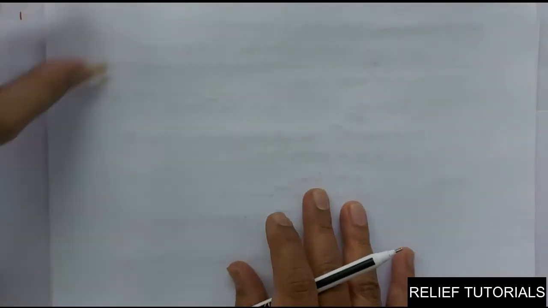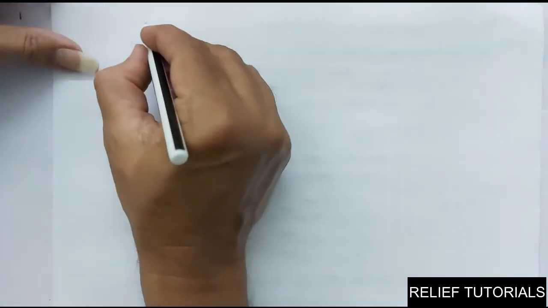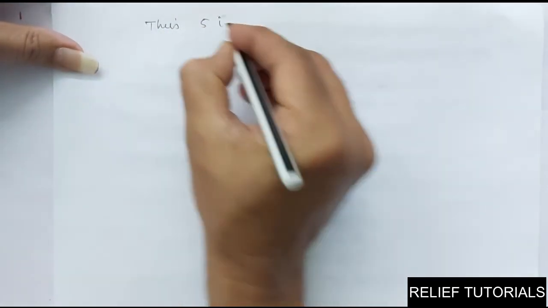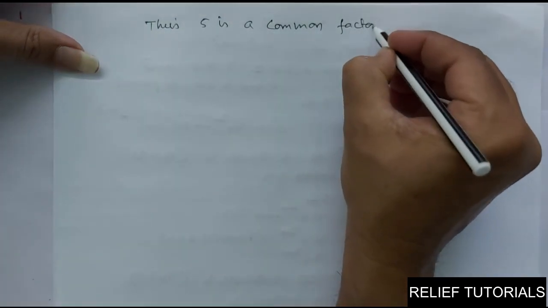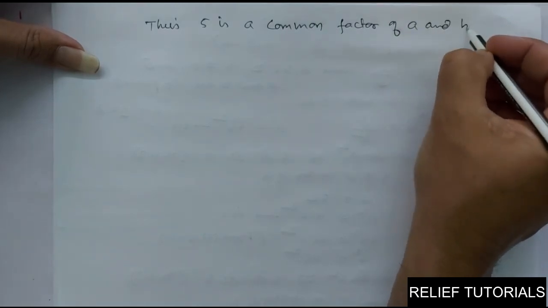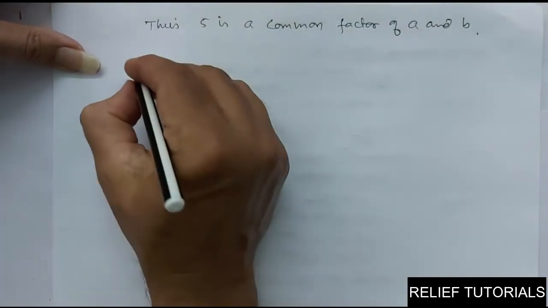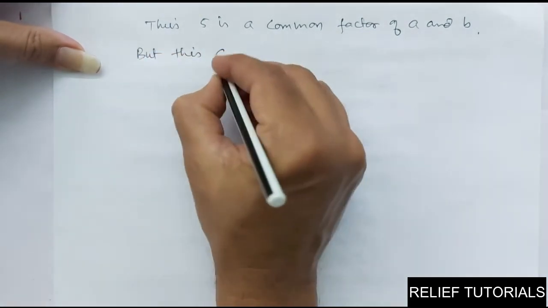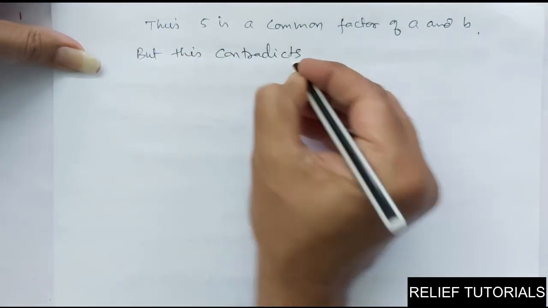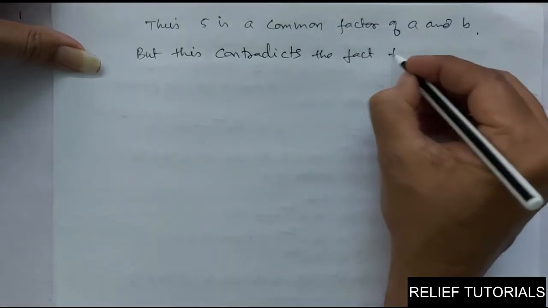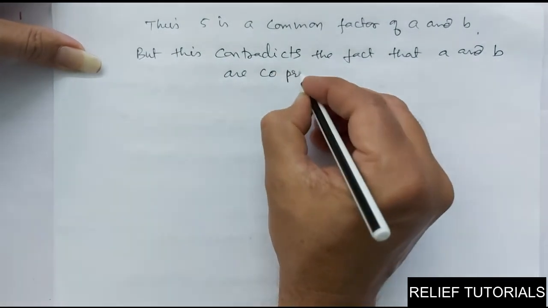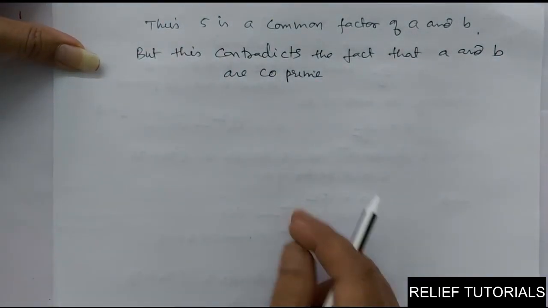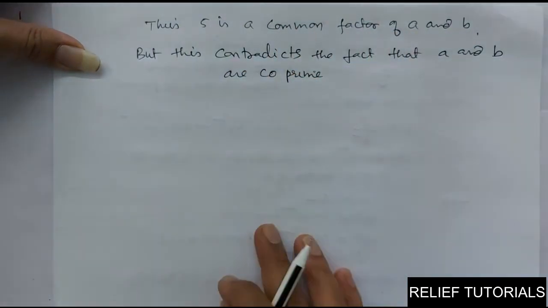Clear? Thus, 5 is a common factor of a and b. But this contradicts the fact that a and b are co-prime. You know that if a and b are co-prime, then they should not have any factor in common. But here 5 is a common factor of both a and b.